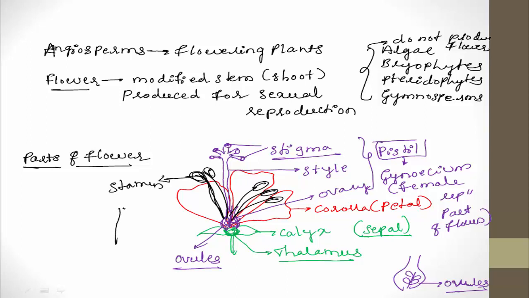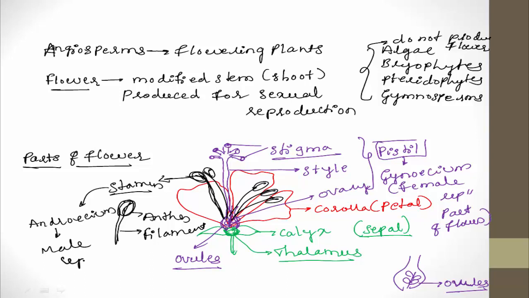Here I will draw. If this is the stamen, the upper portion of the stamen represents anther, and this stalk-like structure represents filament. The group of stamens is called androecium, and androecium represents the male reproductive part of flower.